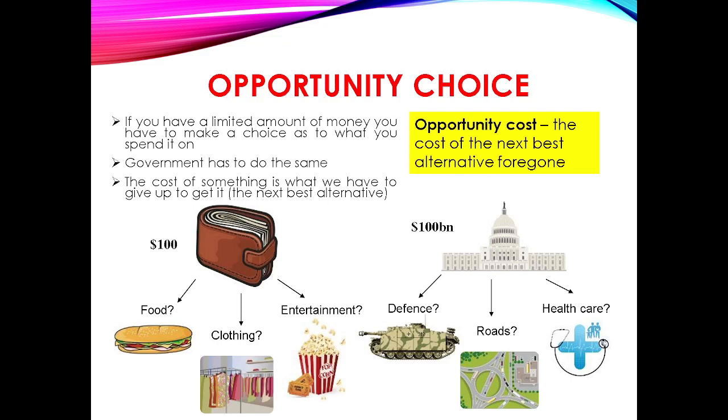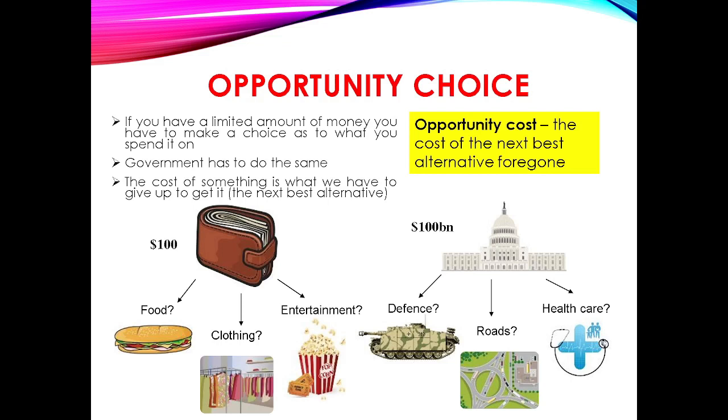With given resources and technology, we can produce either 5 million pounds of butter or 15,000 guns. It means the opportunity cost of 5 million pounds of butter is 15,000 guns. This is the opportunity cost, which is the next best alternative foregone.